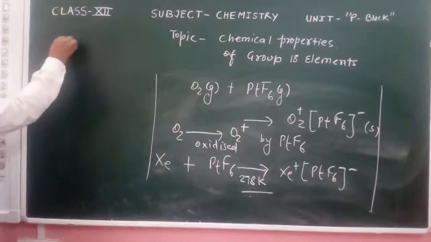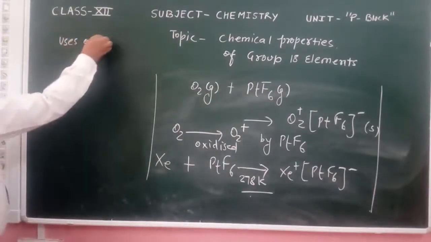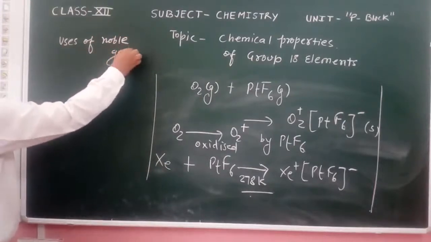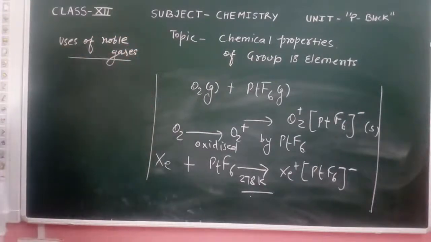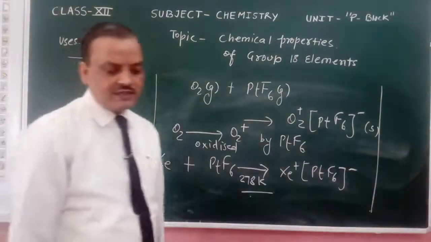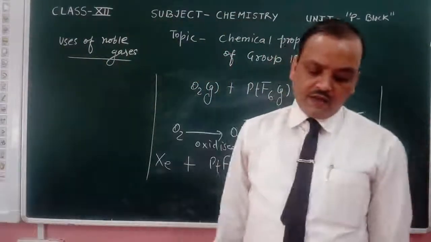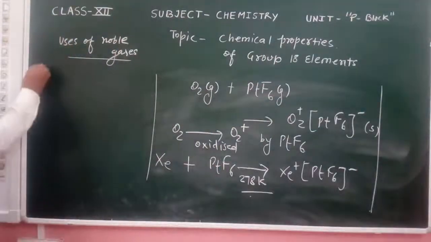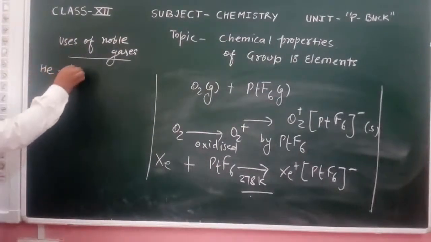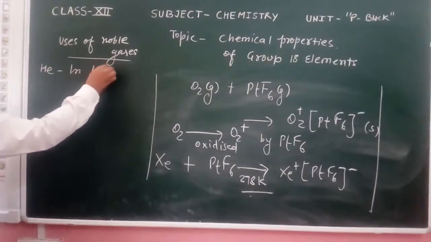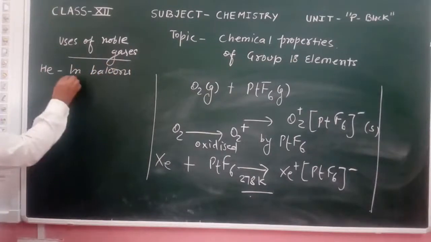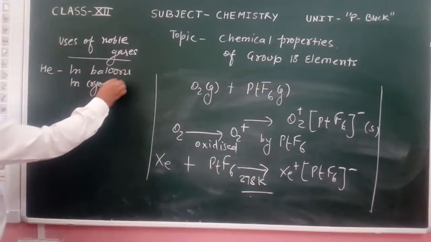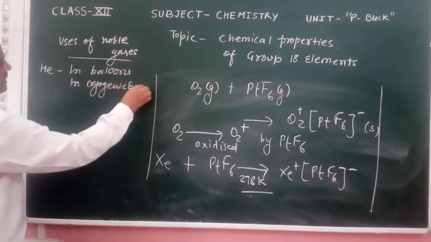Now, uses of noble gases. What are the general uses of these gases? Helium is used in filling balloons and as a cryogenic agent in cryogenic engines.